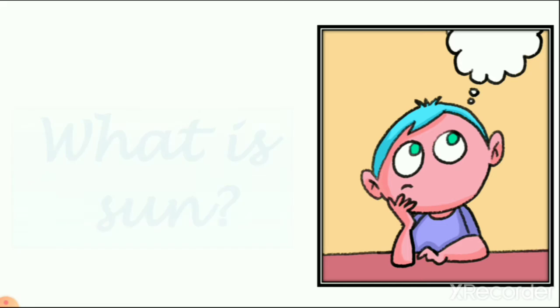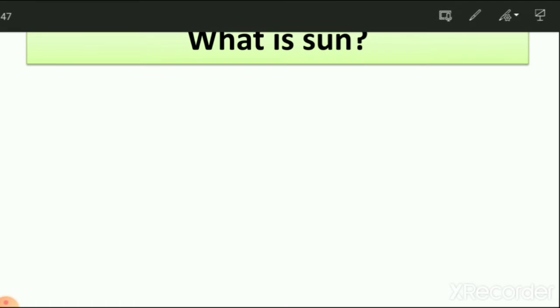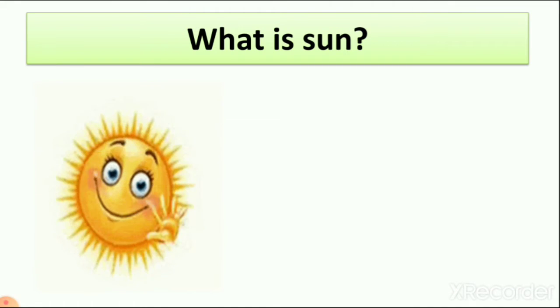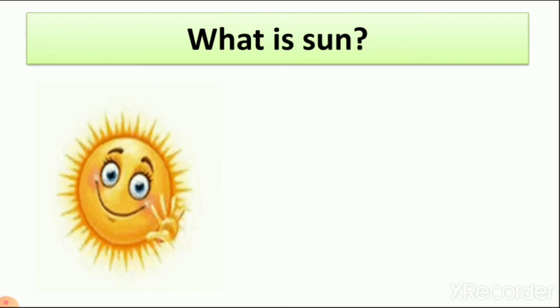Now you think, what is sun? So first we need to learn what is sun. What is the shape of the sun? Where is the sun? What is the importance of sun? And where are we near to sun, right? So what is sun first? So here you can see what is sun. Here you can see the picture of sun, right? And what is the shape of the sun?